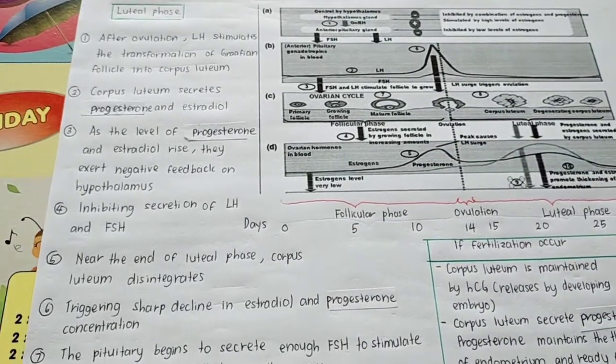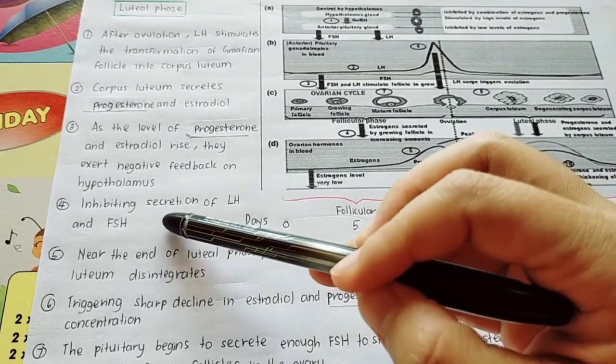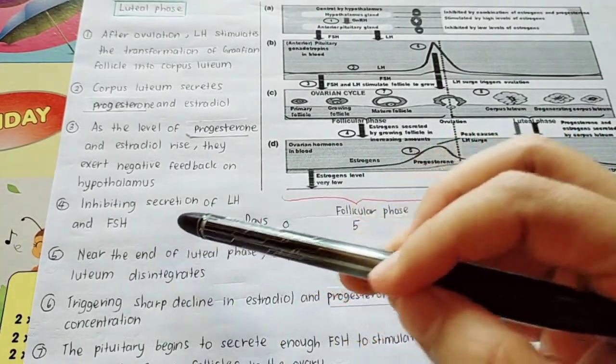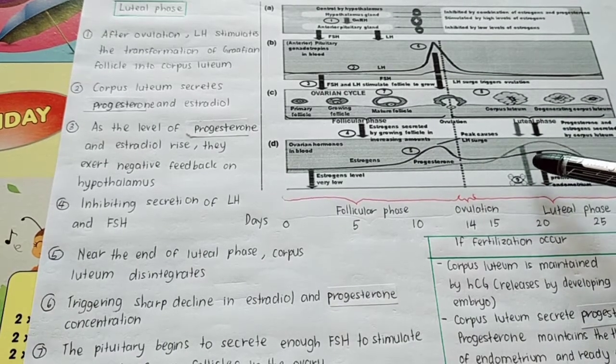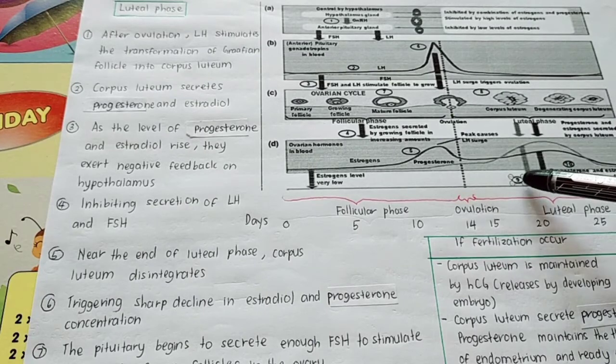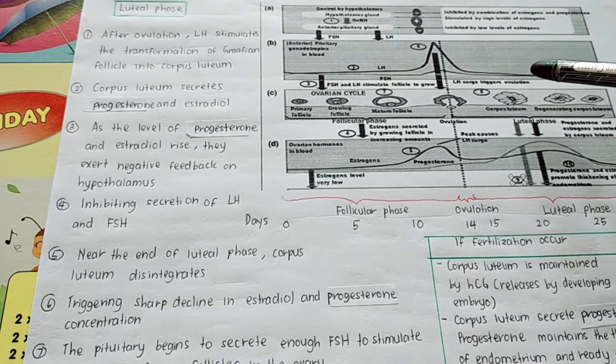So what happened? It will inhibit the secretion of LH and FSH. So ingat macam ni je. Bila progesterone dengan estrogen tinggi, it will give negative feedback towards the hypothalamus. So that's why the secretion of LH and also FSH will be reduced.